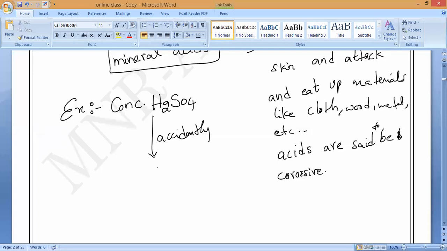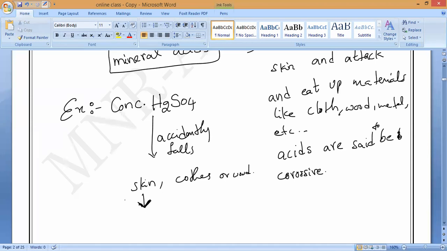If it falls on the skin, or on cloth or wood and other substances, it will cause a severe burn on the skin, and it will cut holes even in the cloth and burn the wood, producing black spots on its surfaces. That is what you have to remember. It will damage the tissues of our body, and with severe action it may even cause death.